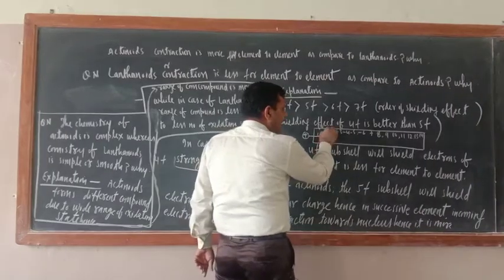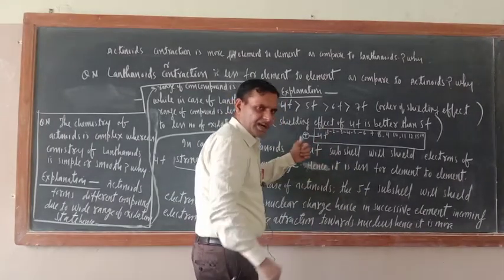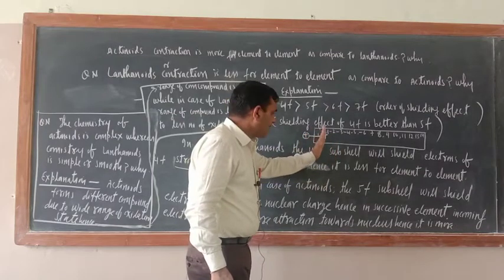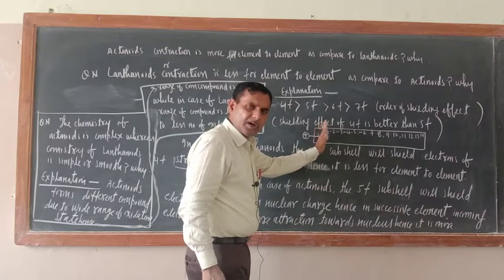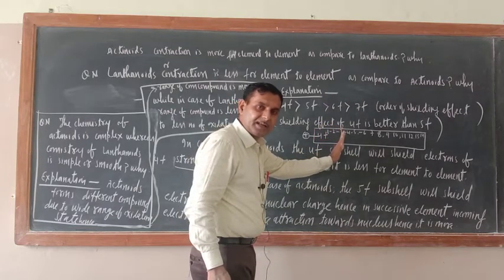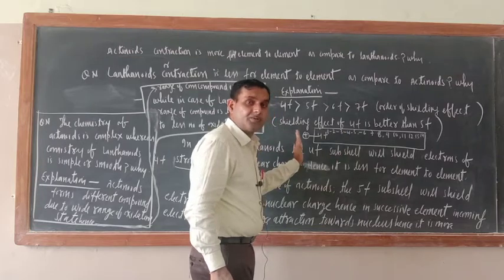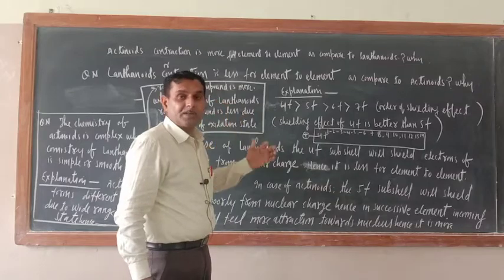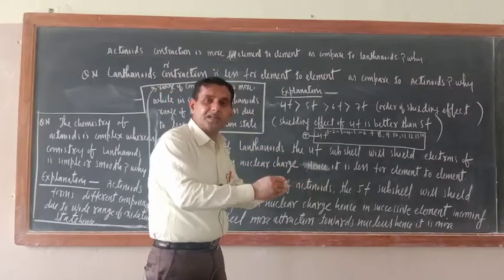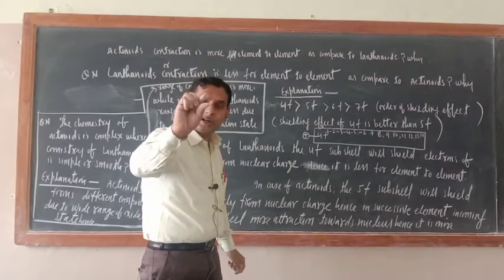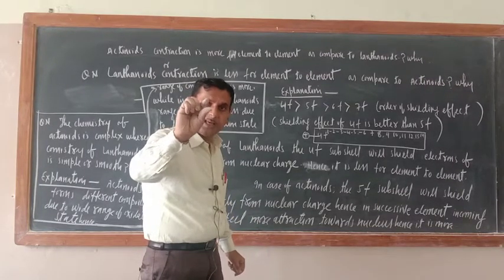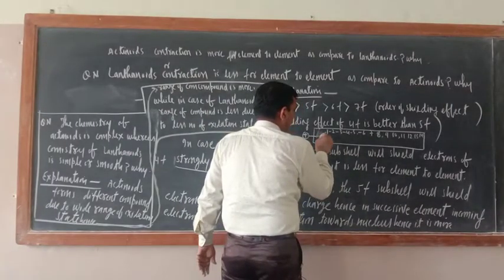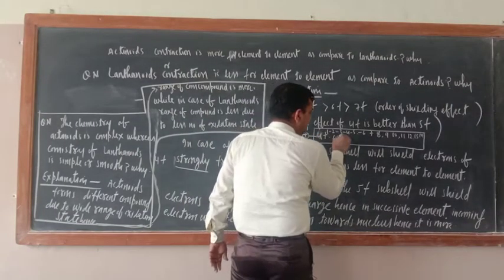So the electrons which are successively filled element to element in the 4f orbital, the nuclear charge is sealed here only. They will not feel attraction towards the nucleus, so they will not be attracted towards the nucleus. So lanthanide contraction will be less.